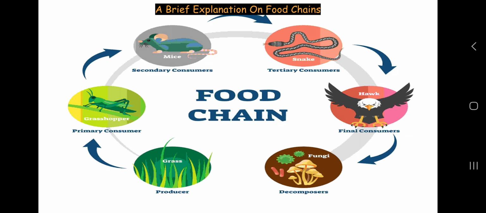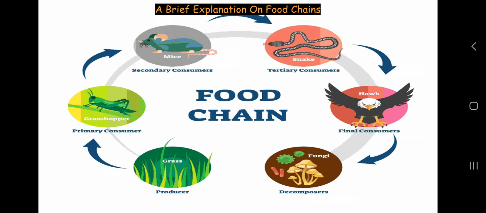These little insects are eaten by secondary consumers, not too big and not as little as primary consumers, like mice, then hedgehogs and stuff. And then all these are eaten by tertiary consumers, which are a bit bigger than secondary consumers.